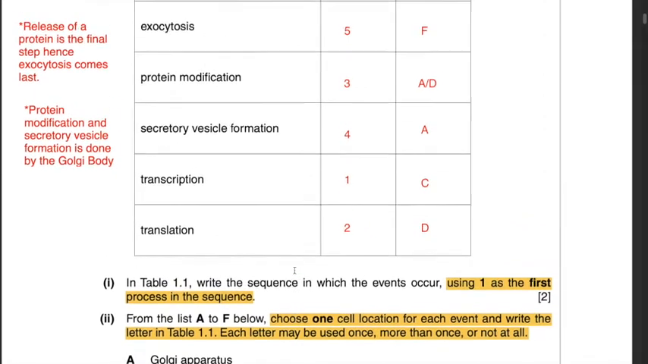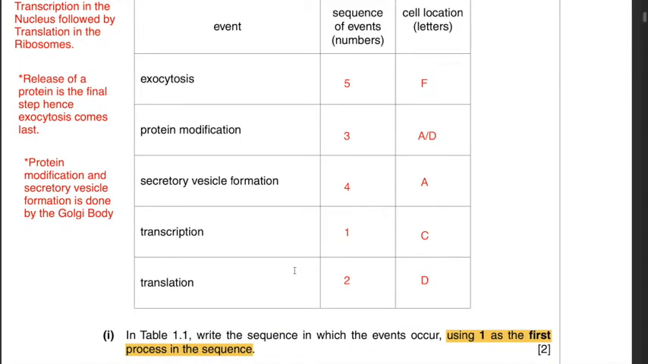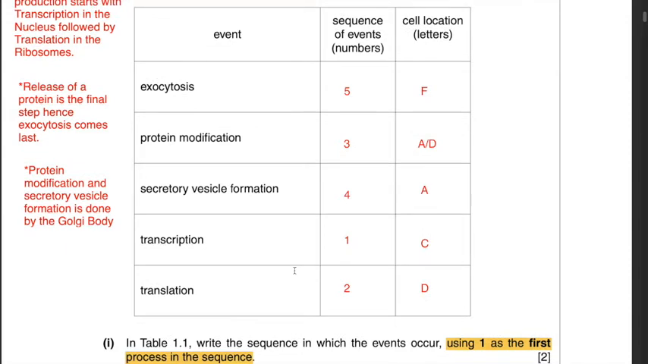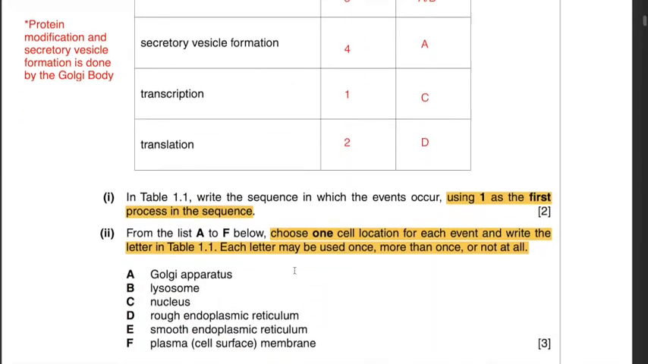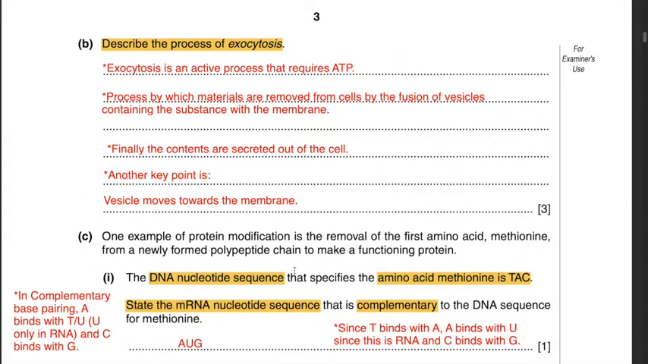And the final step, exocytosis, belongs to letter F, which is the cell surface membrane, as the vesicle binds to the cell surface membrane and then exocytosis occurs. Part B. Describe the process of exocytosis. Exocytosis is an active process that requires ATP, and it is a process by which materials are removed from cells by the fusion of vesicles containing the substance with the membrane. Finally, the contents are secreted out of the cell.